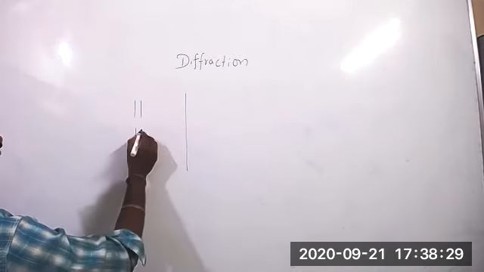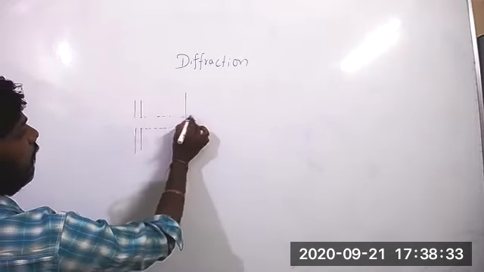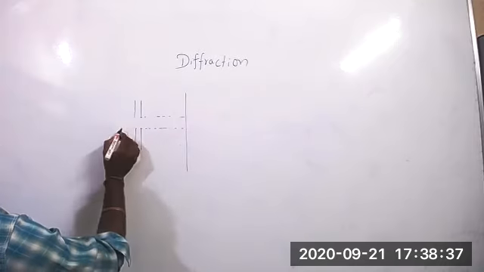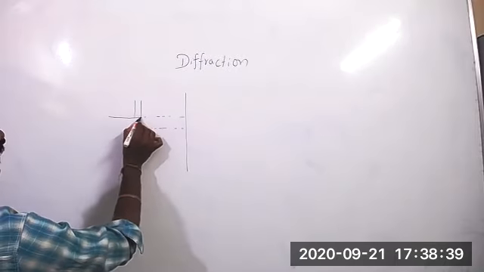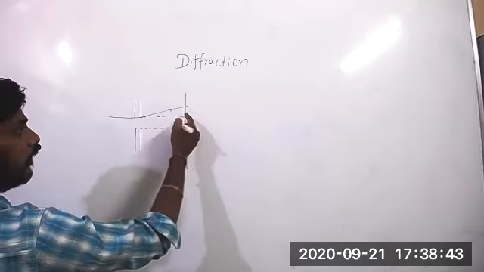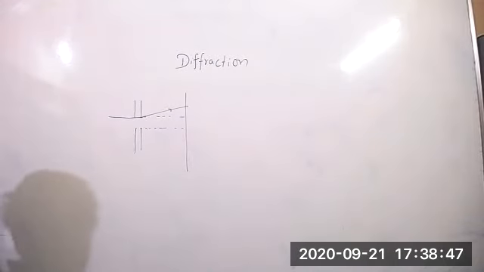When light is traveling in the straight direction, it will become bright and the remaining parts will become shadow. But light has one nature: at corners it will bend. When it is bending, it will enter into the dark region. So that is nothing but diffraction. Okay, now see the types of diffraction.